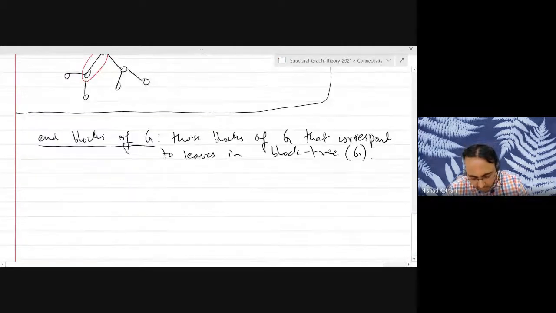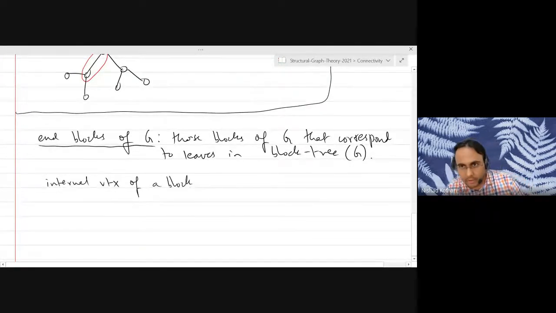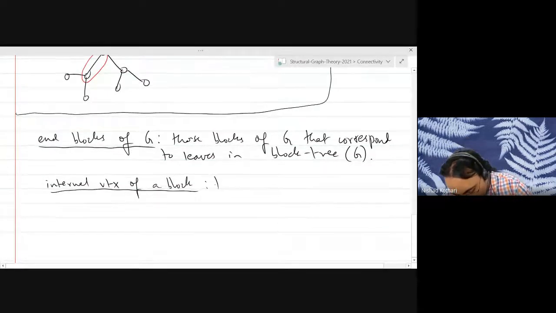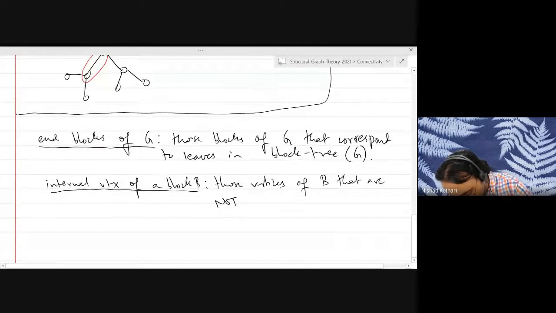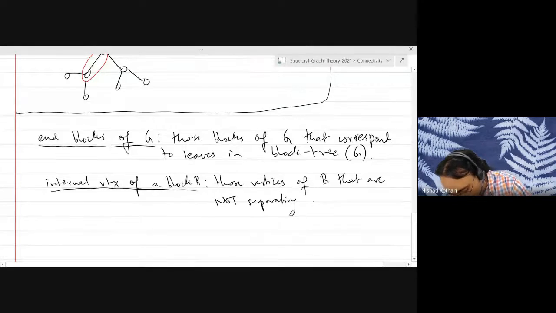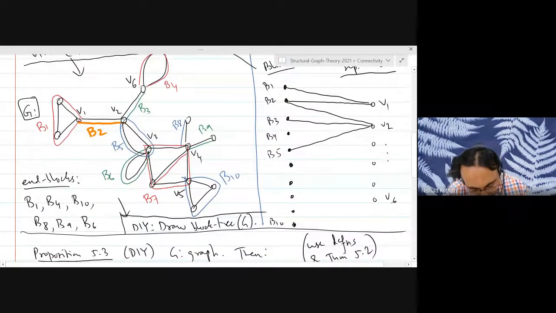I want to define one more thing, the internal vertices of a block. What is an internal vertex of a block? It is those vertices of the block B that are not separating vertices of the original graph G. So can anybody tell me what are the internal vertices of the block B7?